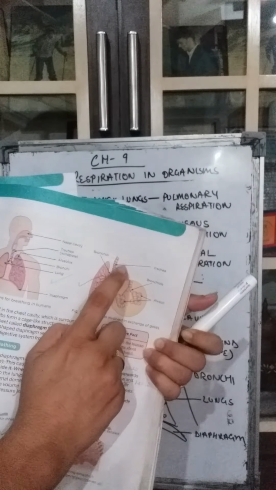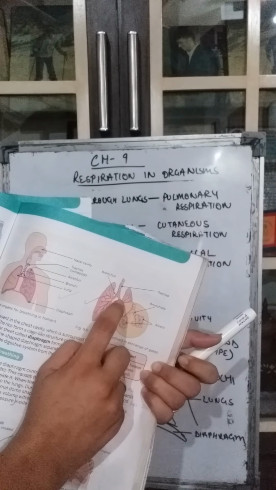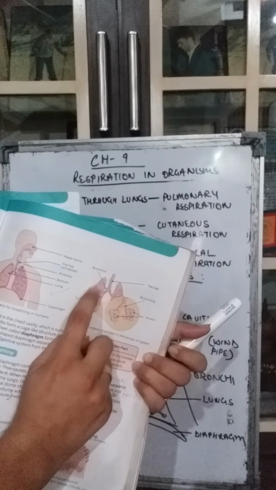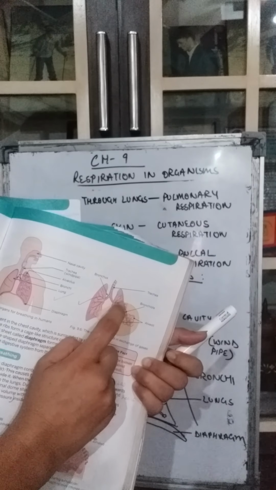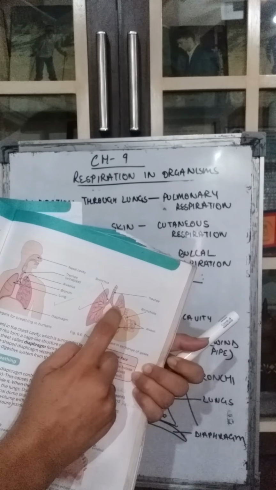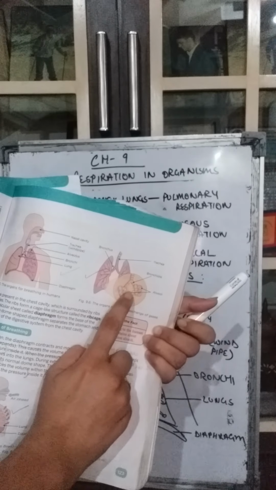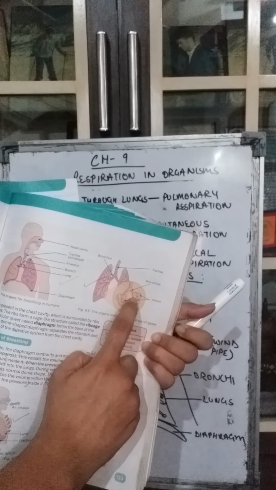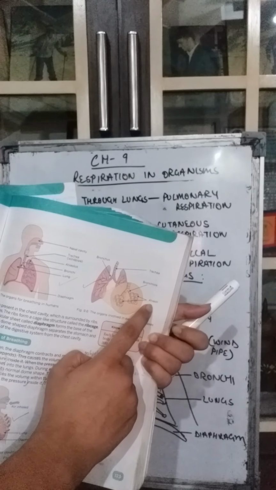Or you can see the detailed structure, the bigger structure here. See here, what is there? This is a trachea. Trachea is getting divided into these bronchi, and each one is called a bronchus. Each bronchus is entering into a lung. This bronchus is entering into this lung, and this bronchus is entering into this lung. And then this bronchus gets divided into various small tubes. These tubes are called bronchioles. And at the end of the bronchioles, there are these round structures which are air sacs where the exchange of gases takes place. These are called alveoli.